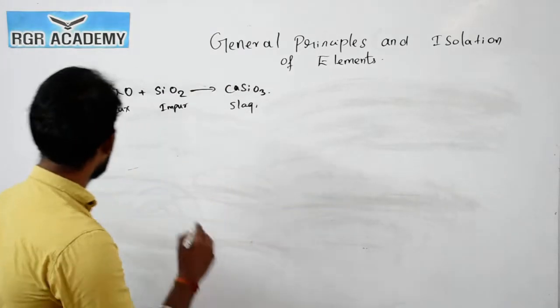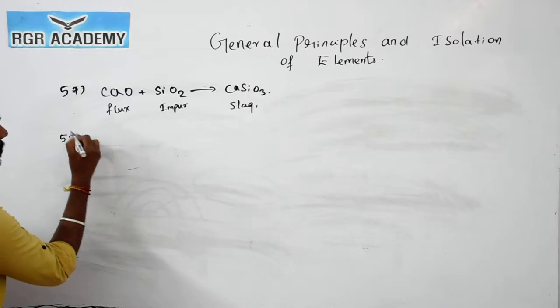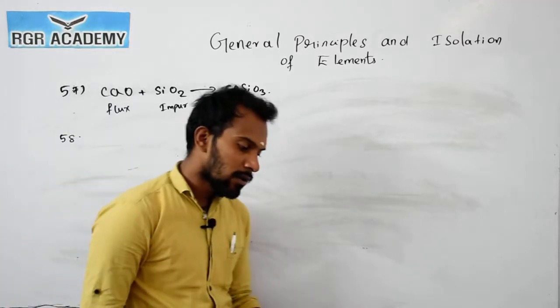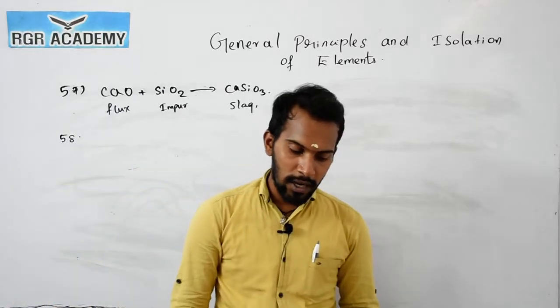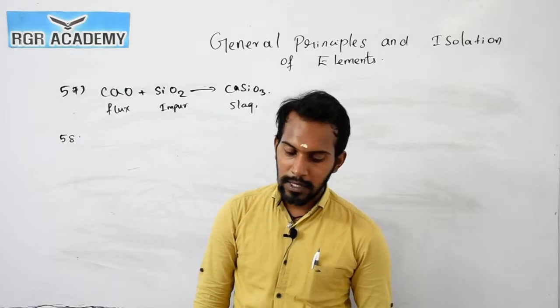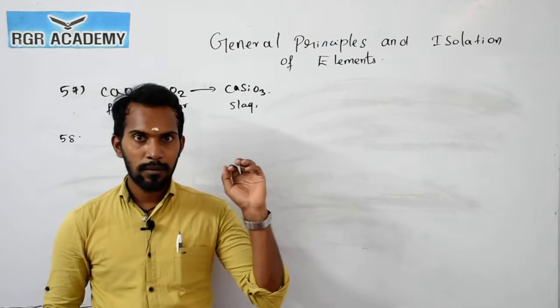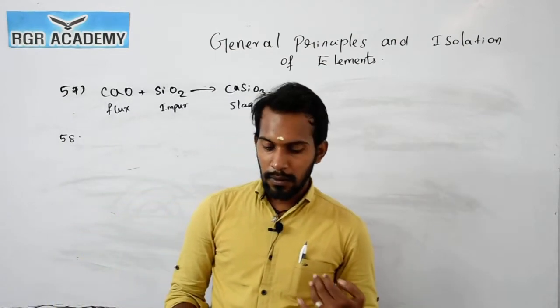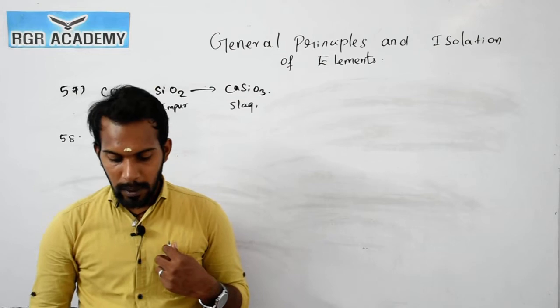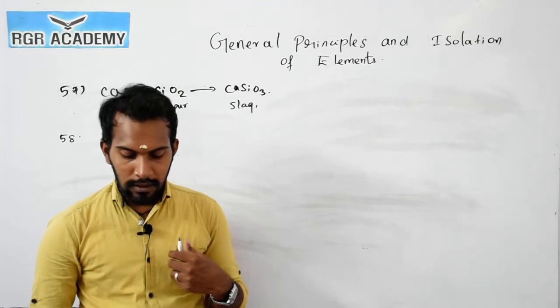Now question number 58, a statement based question. Statement 1: zinc is used while copper is not used in the recovery of silver from the complex. Yes, zinc can be used, and copper cannot reduce it. Statement 2: zinc is a more powerful reducing agent than copper.